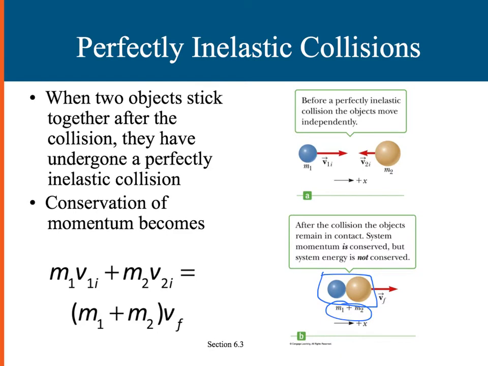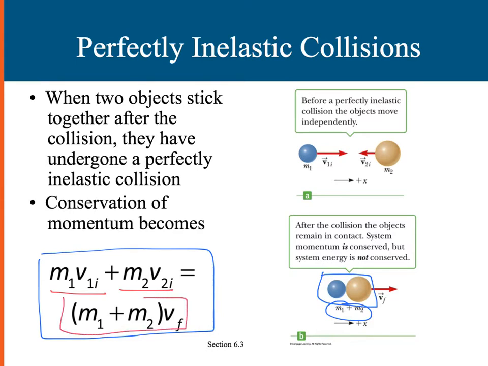So our conservation of momentum becomes this equation here. Now, this is not a new equation. It's just simplifying the equation in this situation. It's still momentum before equals the momentum after. But in a perfectly inelastic collision, before, we have two separate, independent momentums, and in the end we have one joint momentum, where it's the sum of the two masses times the velocity that they're both moving collectively.